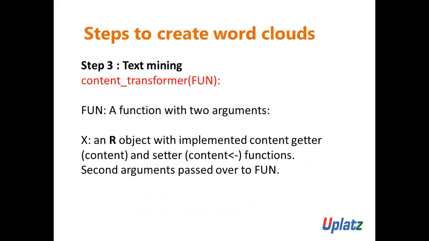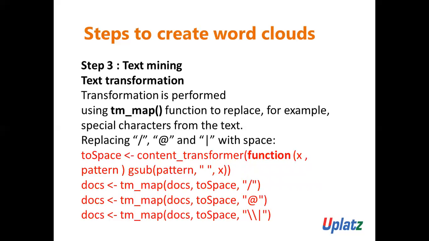Content transformer is a function with two arguments: an R object with implemented content getter and setter functions, and the second argument passed over to a function. So in this way, you need to write the code: tm_map, docs, two space, comma.